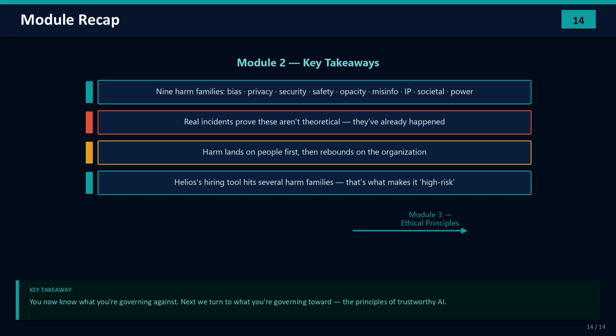To recap, nine families of harm: bias, privacy, security, safety, opacity, misinformation, intellectual property, societal and environmental harms, and concentration of power. Real, documented incidents prove these are not theoretical. Harm lands on people first and rebounds onto the organization second. And Helios's hiring tool hits several families at once. Now we know what we're governing against. Next, in Module 3, we turn to what we're governing toward: the principles of trustworthy AI.